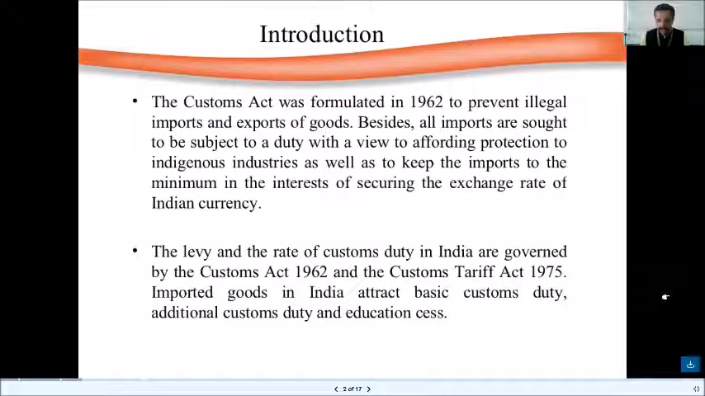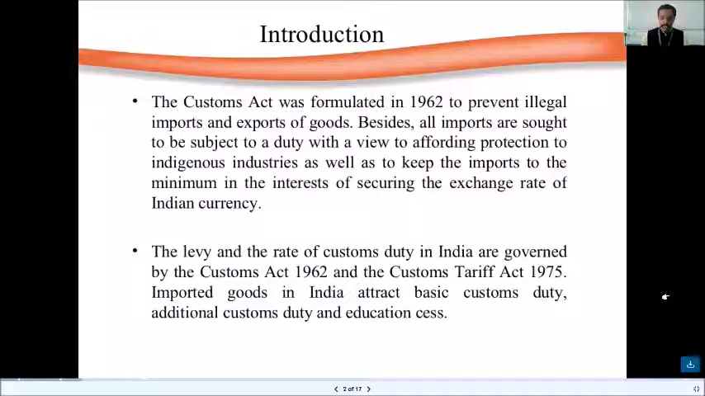Number two, the Customs Tariff Act gives you the rate. The most important duties, and the rate at which they have to be taxed, are mentioned in the Tariff Act. So that is the most important aspect with regard to the Customs Act and the Customs Tariff Act 1975.